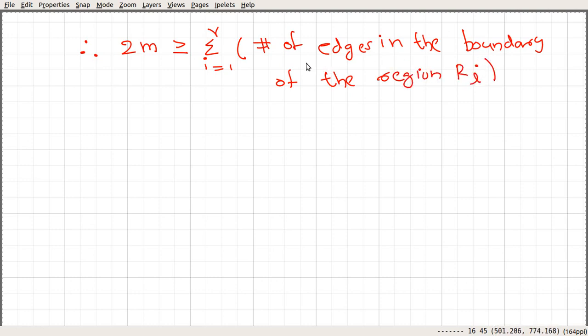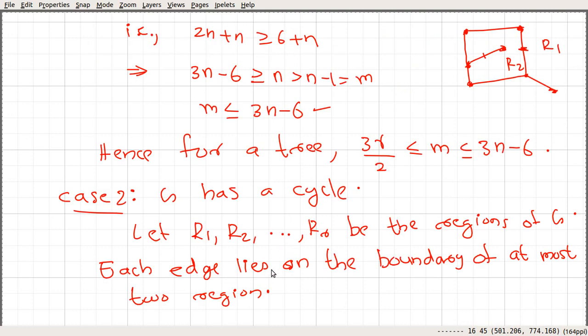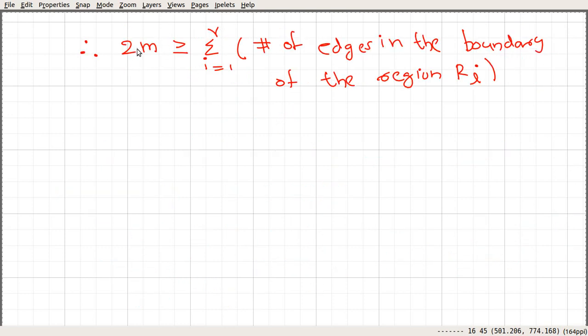So if you consider the number of edges in the boundary of the region Ri and sum up all these things, since each edge lies on the boundary of at most two regions, we have 2m greater than or equal to the number of edges in the boundary of the region Ri.